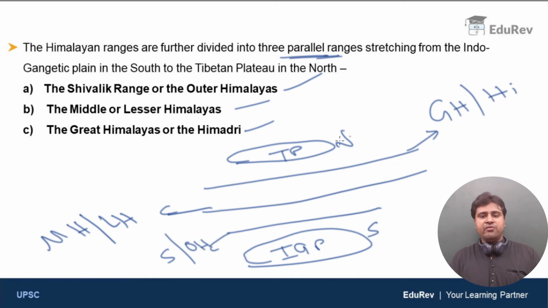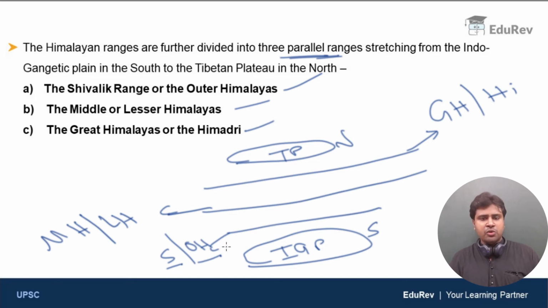So here we are dividing the Himalayan ranges. From the Tibetan Plateau in the north to the Indo-Gangetic Plain in the south, you have three parallel ranges of Himalayas. The southernmost one is the Shivaliks or outer Himalayas. These are nothing but the foothills, a chain of low hills.